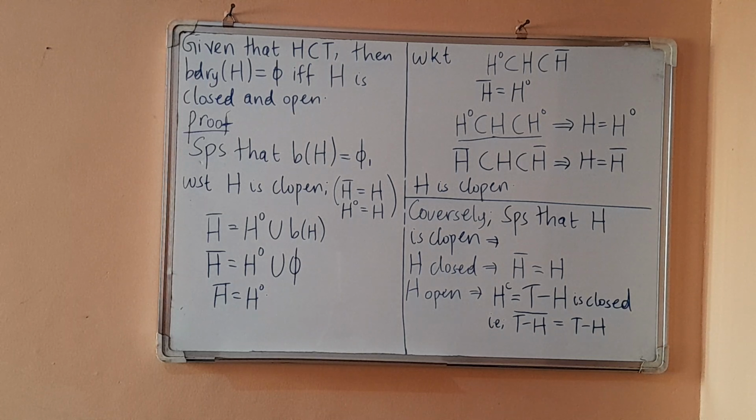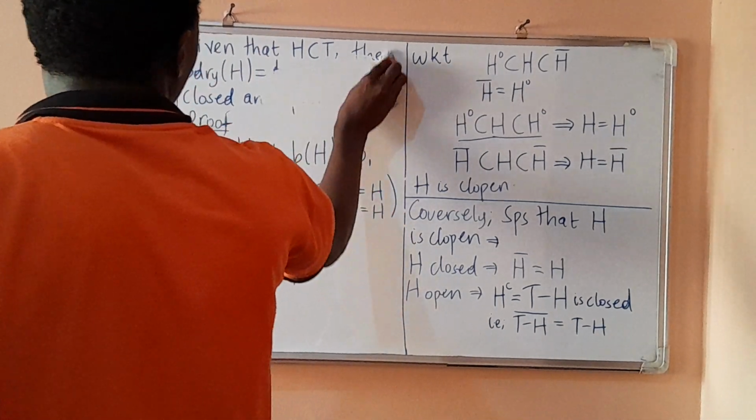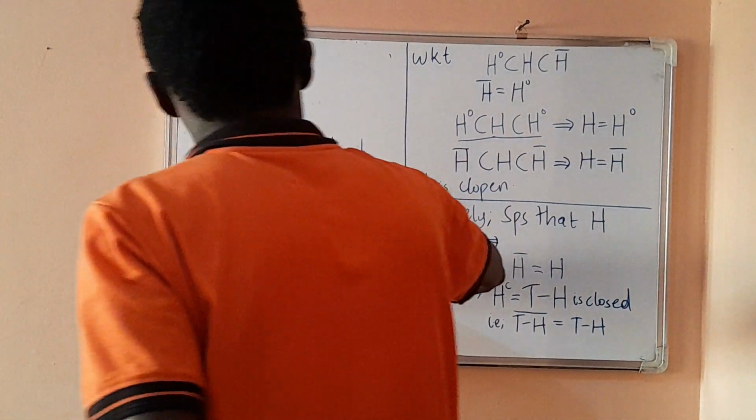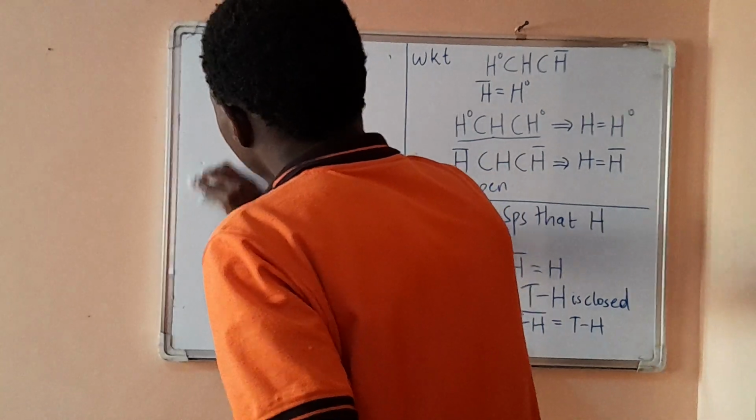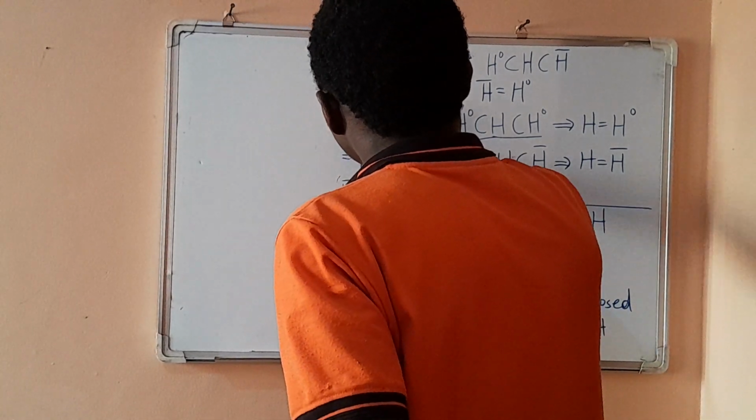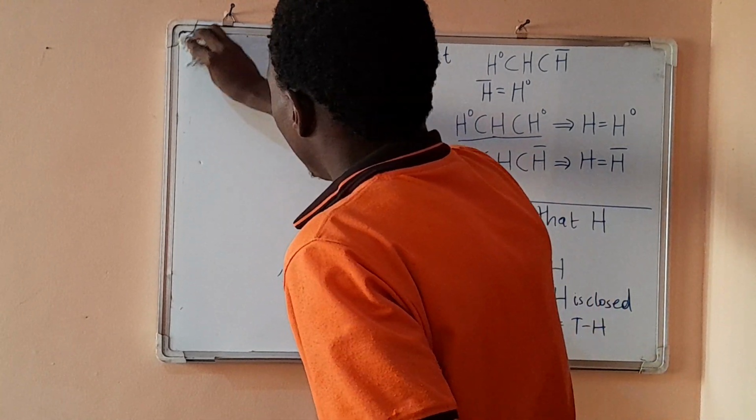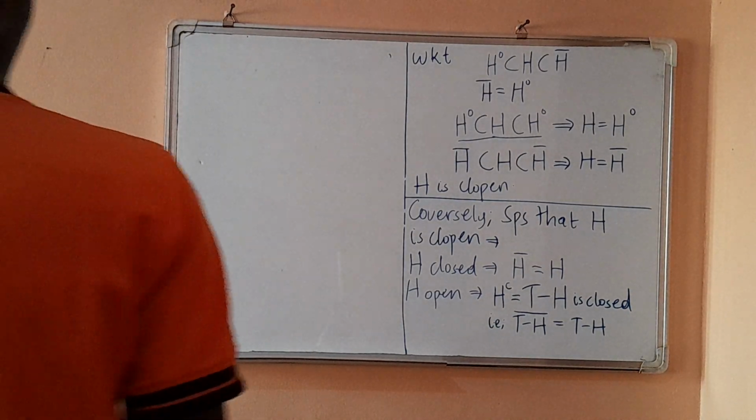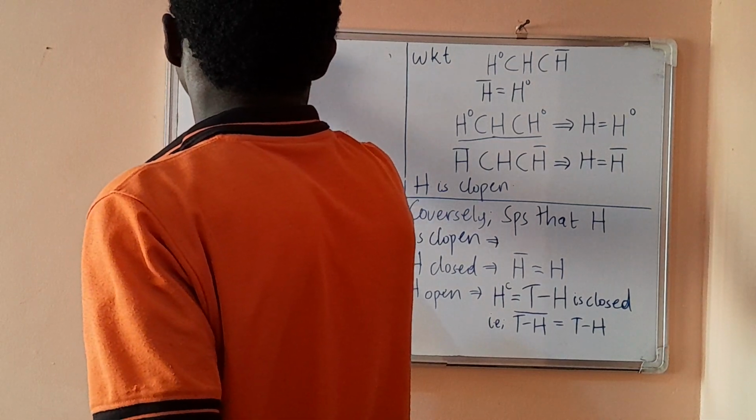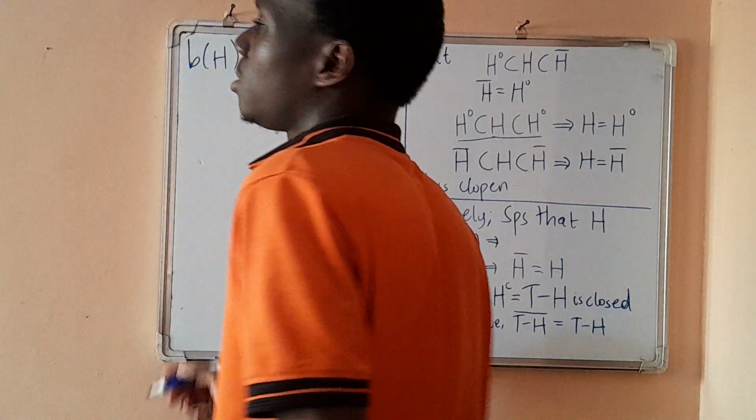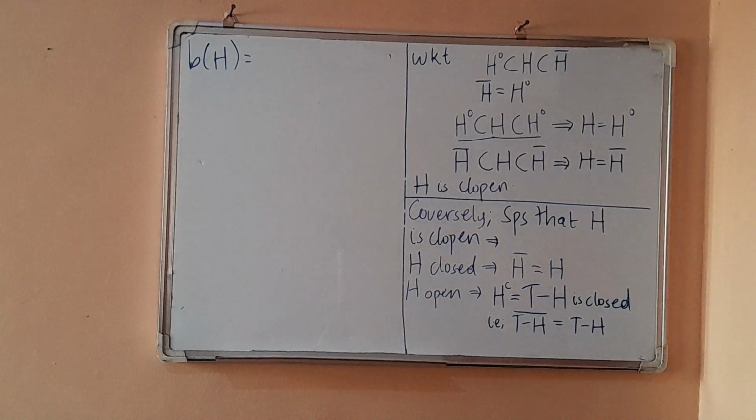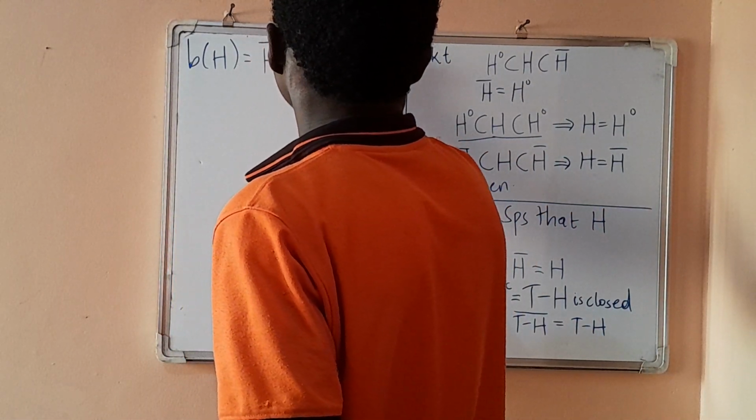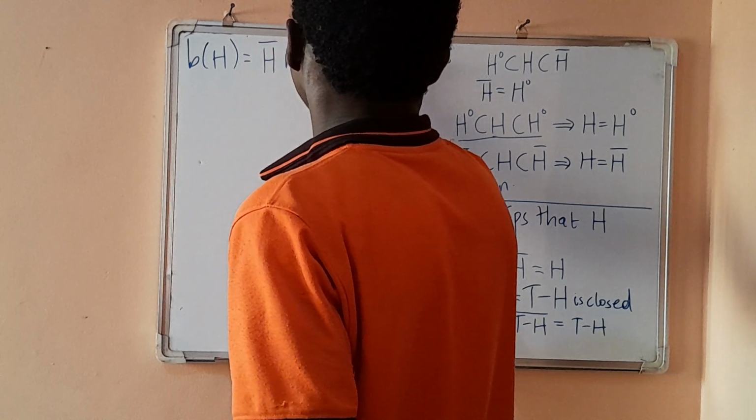Now we can proceed. We want to show that the boundary is an empty set. We want to prove that the boundary is nothing else but an empty set. So by definition, we know that the boundary of H is equal to the closure of H intersection the closure of T minus H.